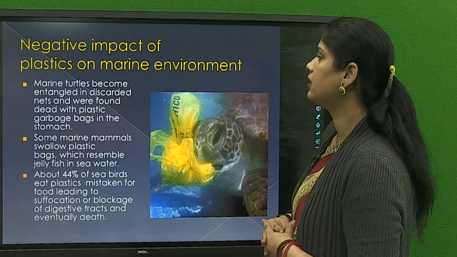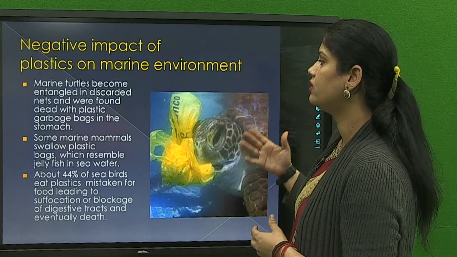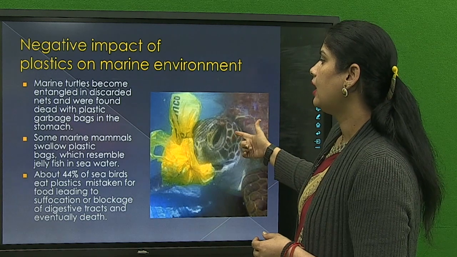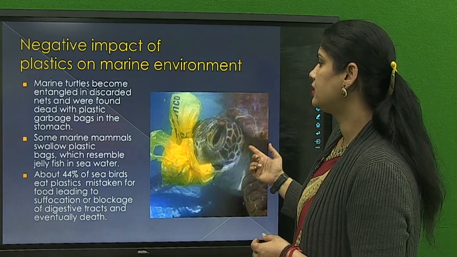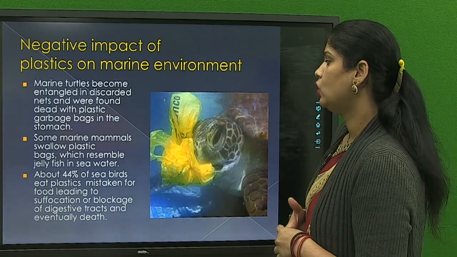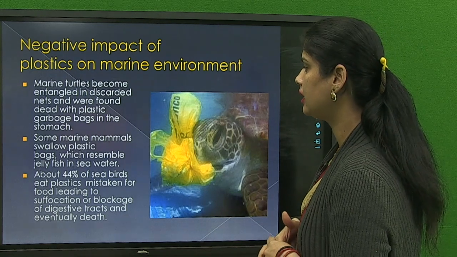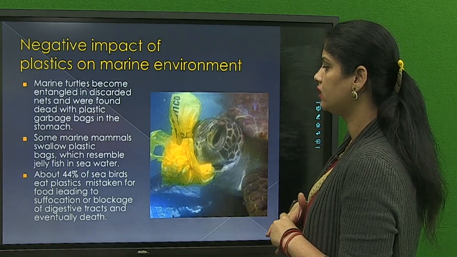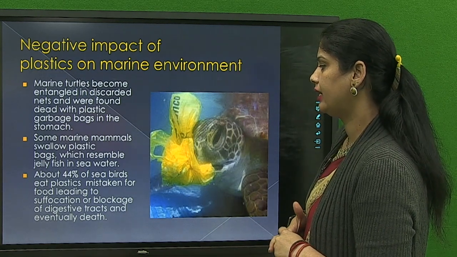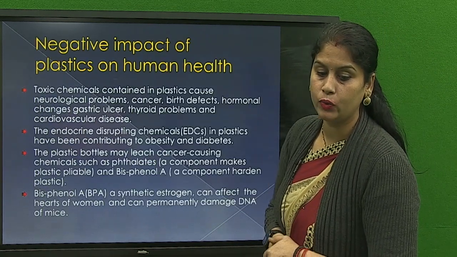Marine turtles become entangled in discarded nets and were found dead with plastic garbage bags in the stomach. Some marine mammals swallow plastic bags which resemble jellyfish in seawater. About 44% of seabirds eat plastics mistaken for food, leading to suffocation or blockage of digestive tracts and eventually death.